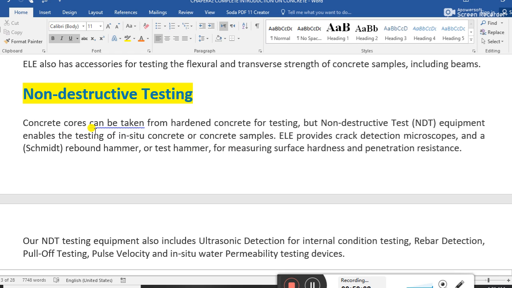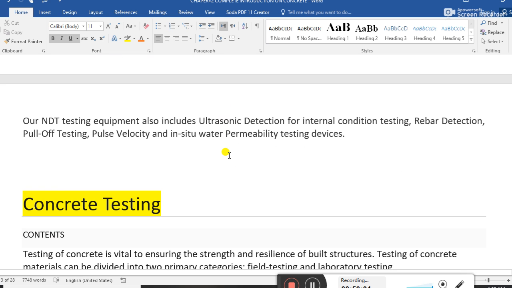Concrete cores can be taken from the hardened concrete for testing, but non-destructive testing equipment enables testing of in situ concrete. It provides a crack determination microscope and a rebound hammer for testing the concrete, measuring the surface hardness and the penetration resistance.